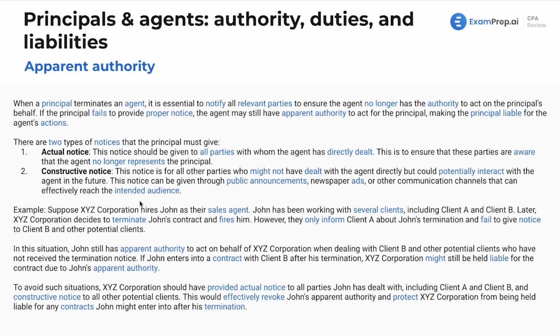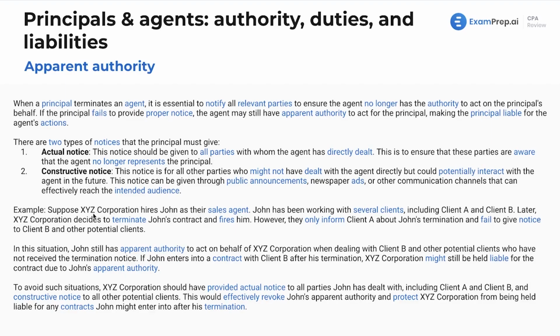Whereas there will be smaller instances of this. If it's a smaller community, you might have the real estate community of the Long Island area. It's still a pretty big area, but within that, you might post in Facebook groups and send out emails to everyone and give general constructive notice that your real estate agent no longer works for your company.